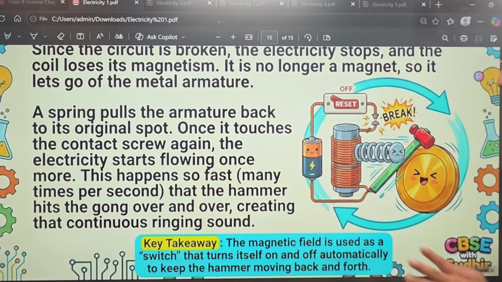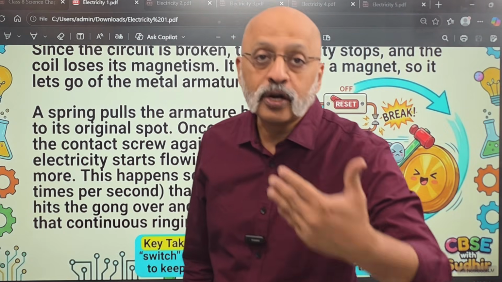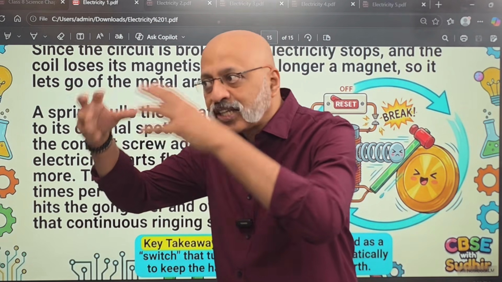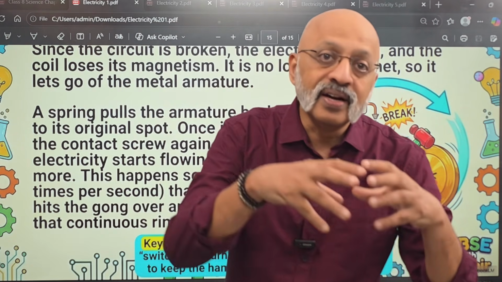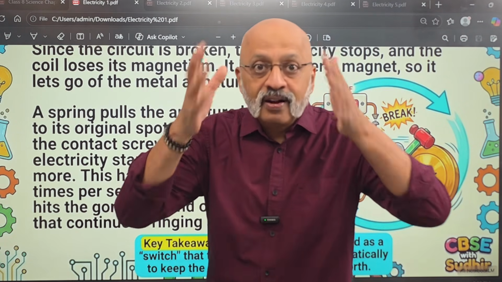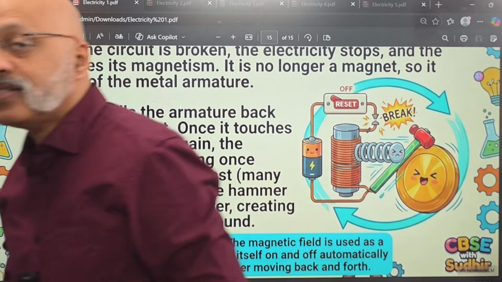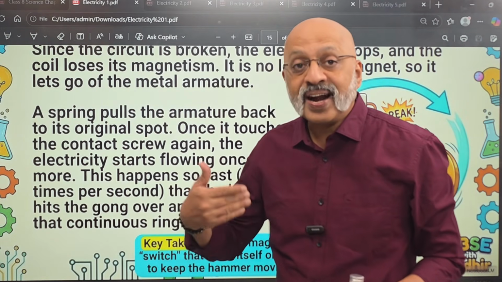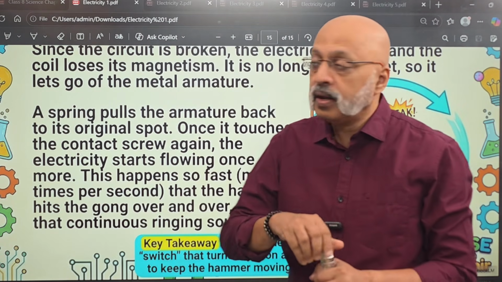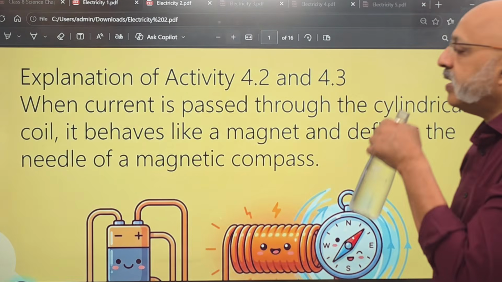moving back and forth. So this is the concept of an electric bell, not exactly in your syllabus, but I thought as students of physics, you should have an understanding of how these things are actually implemented in different devices. If you have that kind of a scientific bent of mind, it will help you tomorrow when you are writing the JEE examination or something, because there you will get more and more practical application oriented questions, competency based questions, and that will really help you. Okay, let's now move to the next part.